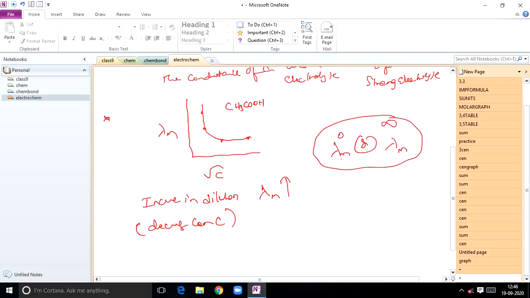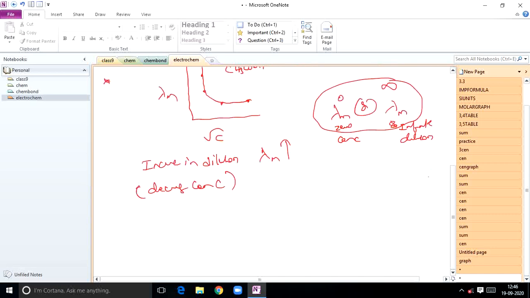Molar conductance at zero concentration, or molar conductance at infinite dilution. Both are the same. Lambda m naught represents molar conductance of the electrolyte at zero concentration. Lambda m infinity represents molar conductance of the electrolyte at infinite dilution.